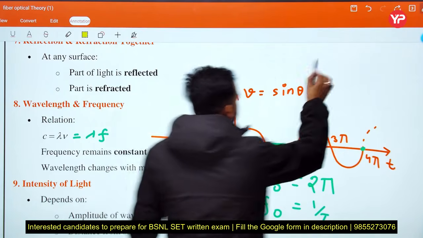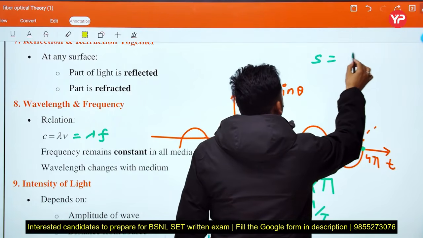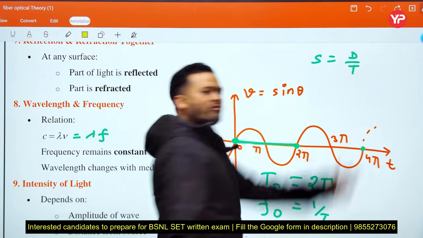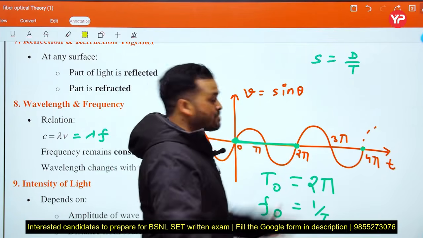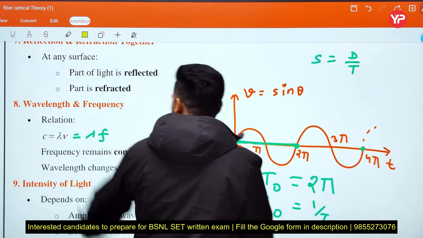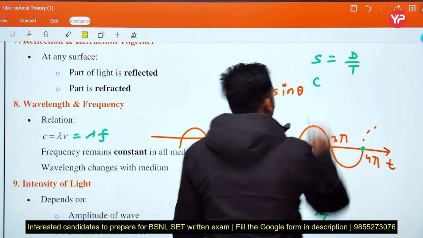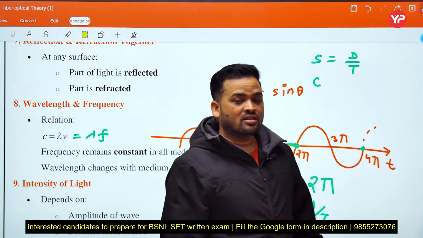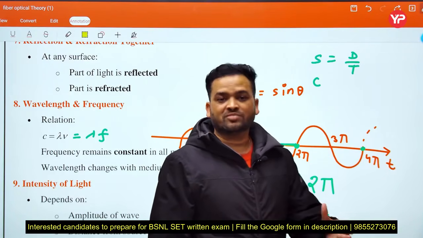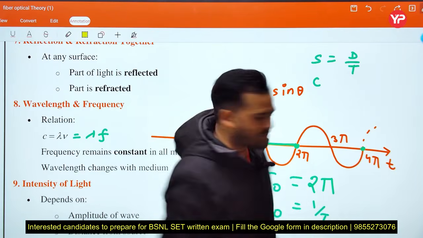Speed equals distance upon time. Simple formula, simple aptitude, not mathematics. What is the speed? Speed is c, because light travels with speed c, which is 3 into 10 to the power 8 meters per second.